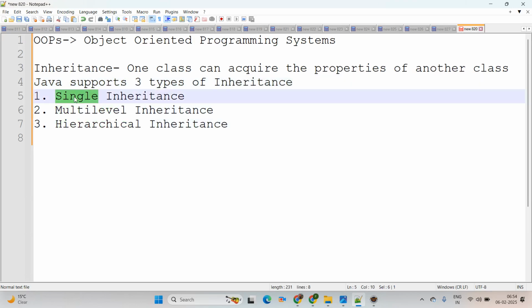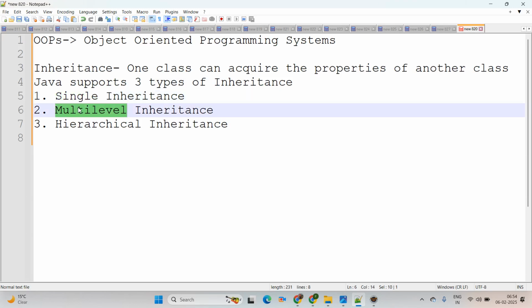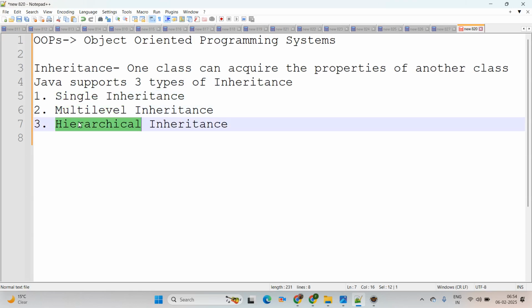Single means one parent has one child. Multi-level means a parent has a child, that child has a child, and so on. There is no restriction on the levels. And hierarchical inheritance means one is the root and all the others are the children, you can simply say leaves. It means a tree-like structure. One is the root and all the others are leaves. For leaves there are no restrictions. That's called hierarchical inheritance. Then we'll come to our practical approach.